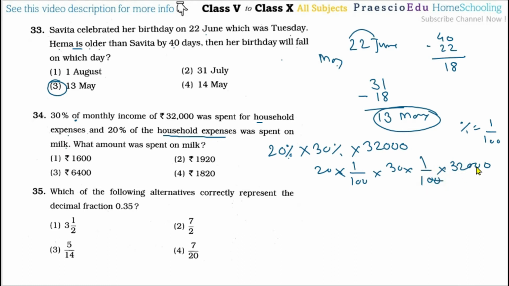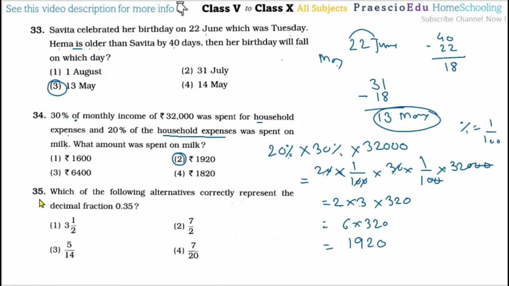So these 20 get cancelled, these 20 get cancelled, then this 0 and this 0, this 0 and this 0 get cancelled. So now 2 multiplied by 3 multiplied by 32 and then 0, so 320. So 2 times 3 is 6, and 6 multiplied by 320, that means 6 multiplied by 32 and 0. After this multiplication, 1920. So this amount is given in option number 2.